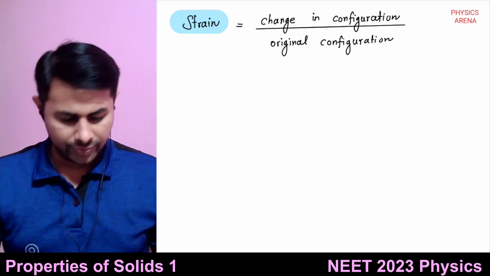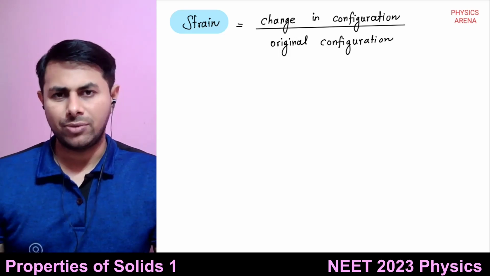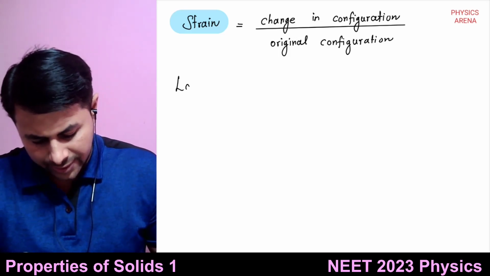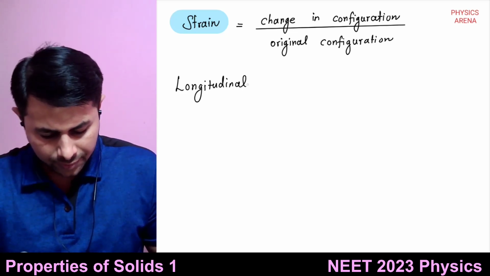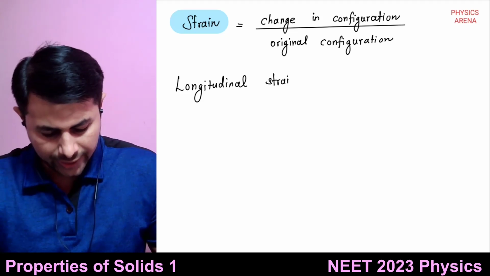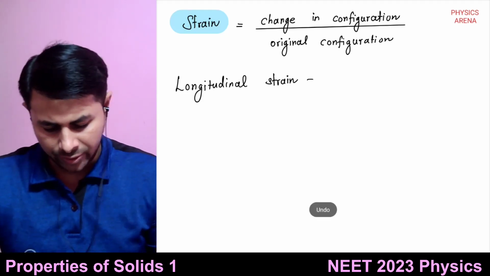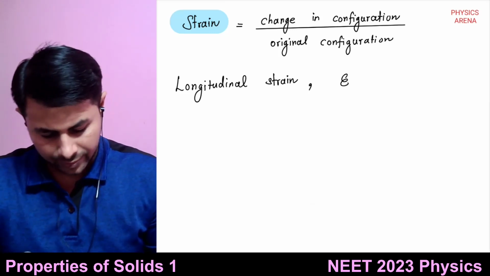Based upon three types of stresses, there are three types of strains. The first one is longitudinal strain, and strain is denoted by the letter epsilon.